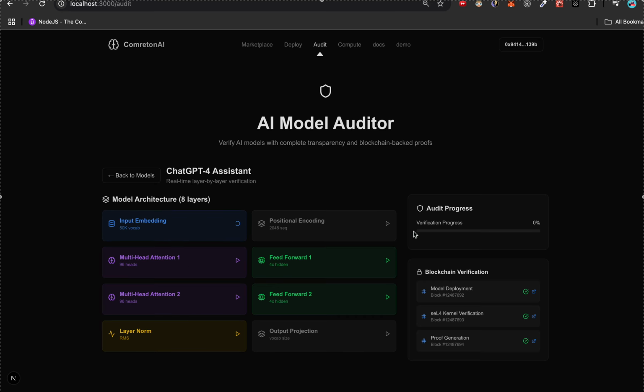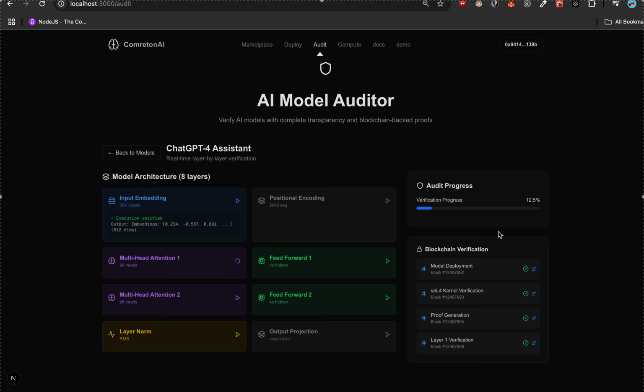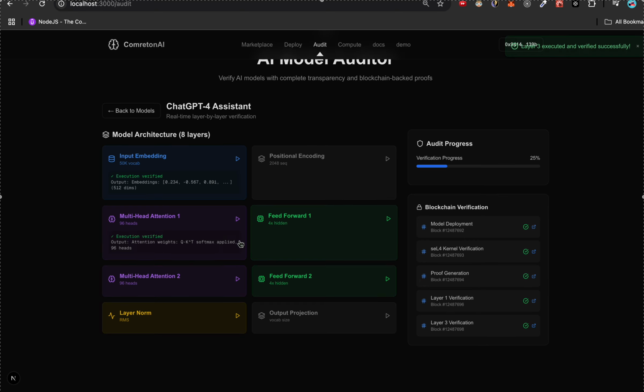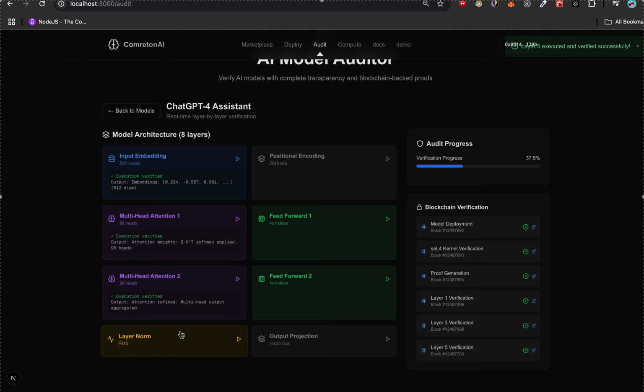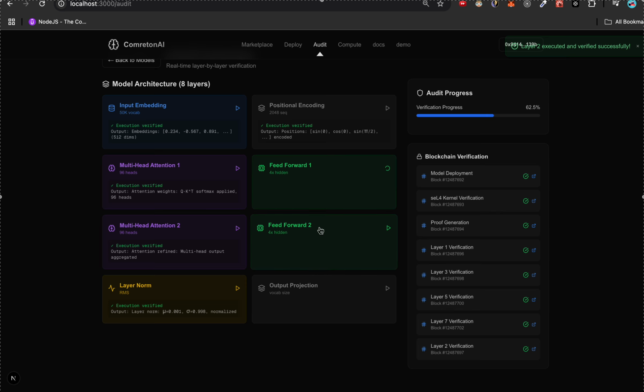If I click on this, the model is executed, and here you see the verification proof was added into the blockchain. If I do this again, another layer's verification proof is added. This one, another layer, and the auditor can see exactly what is happening, what a particular layer of the neural network is implementing. When everyone has checked and verified, the verification has happened, and this follows step by step. So the fingerprint that is created is continuous, and the zero knowledge proof that would be created would verify us.